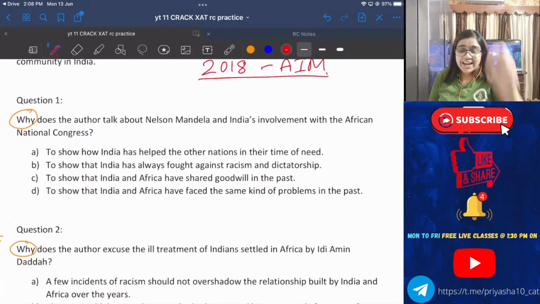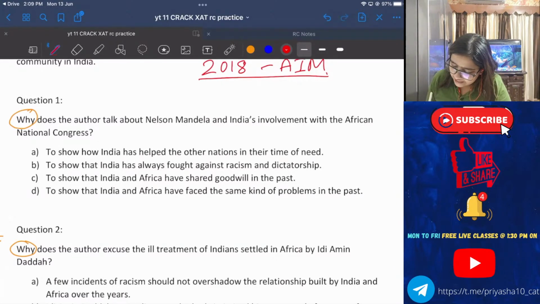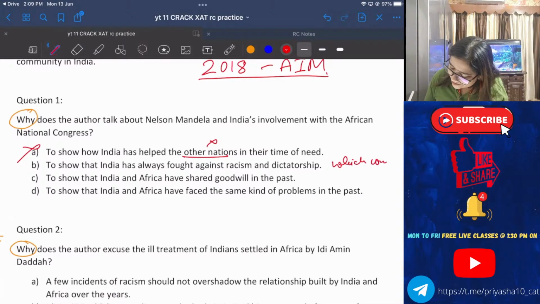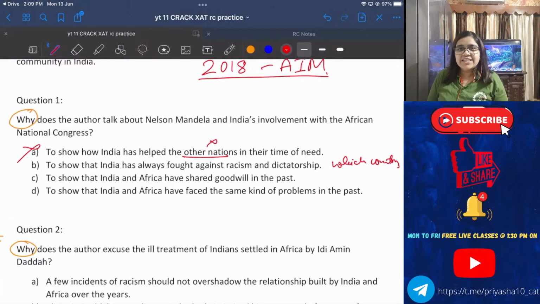Okay, question number 1, option number 1. See, to show how India has helped the other nations in their time of need, no example is given. Option A is wrong. Okay, Setu, you're being honest. All right. Option B. To show how India has always fought against racism and dictatorship. Which country? In all the countries it has fought against racism and dictatorship. Okay, Anu. Let's analyze option C a bit more, keeping option B on hold.